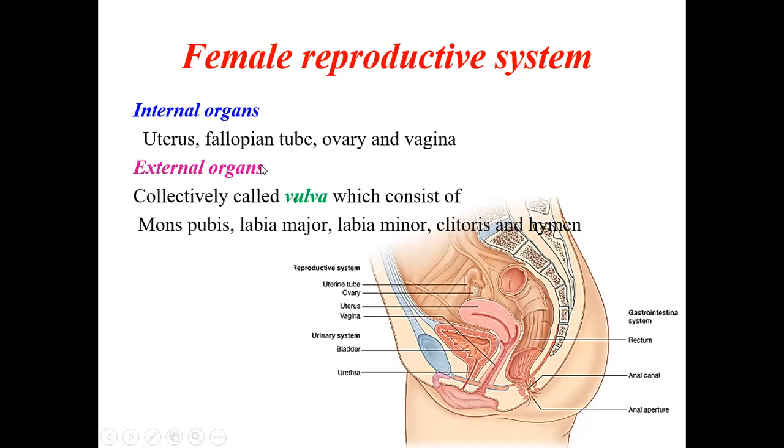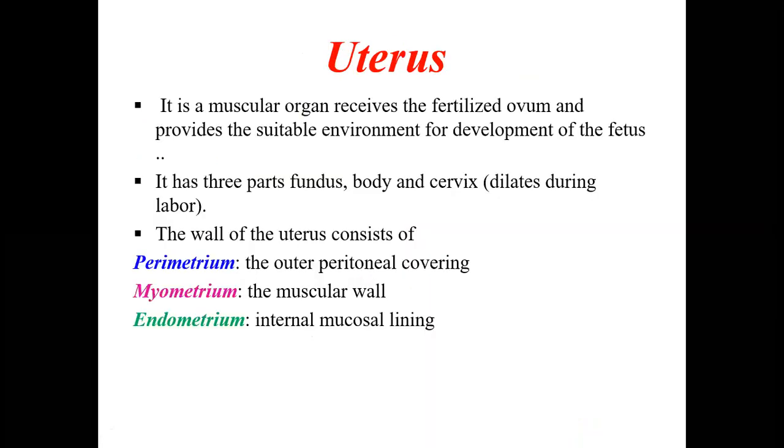Then we have the external organs collectively called the vulva, which consists of the mons pubis, labia majora, labia minora, clitoris, as well as the hymen. All these are part of the external organs. So we'll go to these structures one by one.